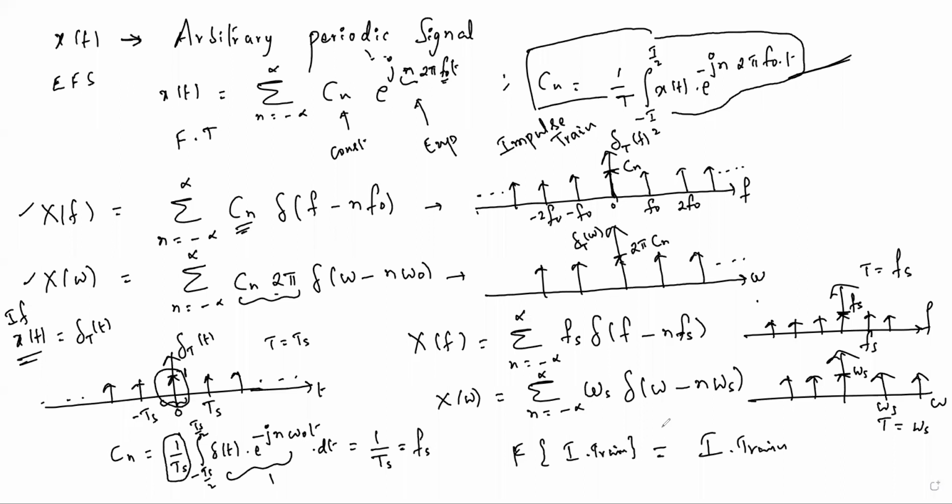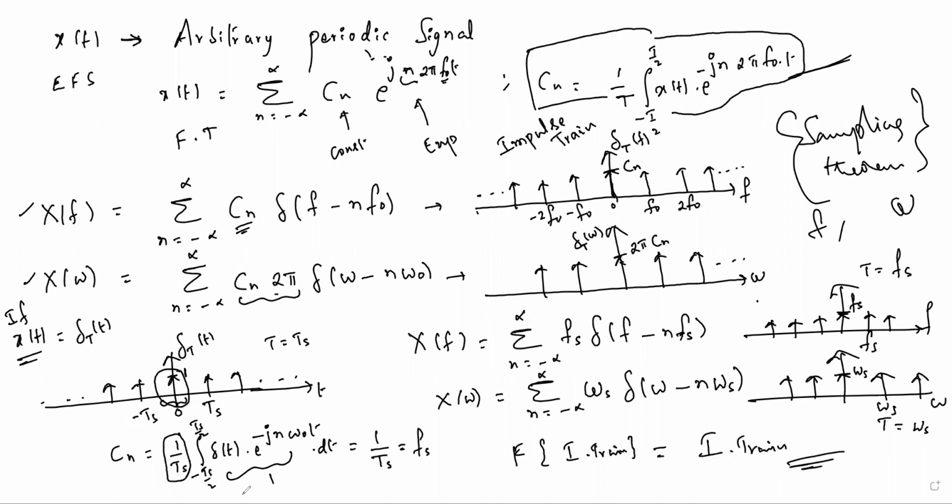Why have I discussed all these versions? I need to use this completely in the sampling theorem. I will use it mostly in the next session on the sampling theorem, where I will give the spectral analysis both in f analysis and omega analysis separately. There a given arbitrary signal is sampled by using the impulse train only. So to understand the spectral analysis of the sampling theorem properly, we need clear analysis of the Fourier transform of this periodic signal in terms of both x of f and x of omega. That's why I have given it like this. I hope you got it: how to find the Fourier transform in x of f analysis and omega analysis.